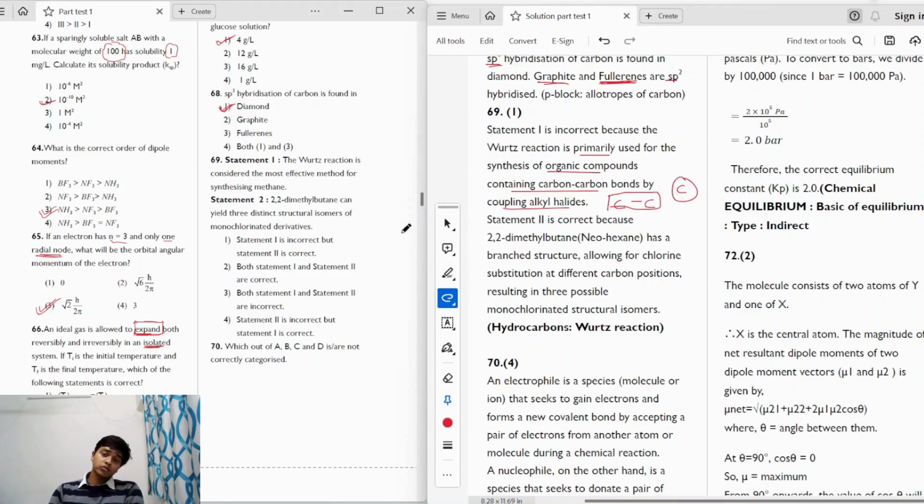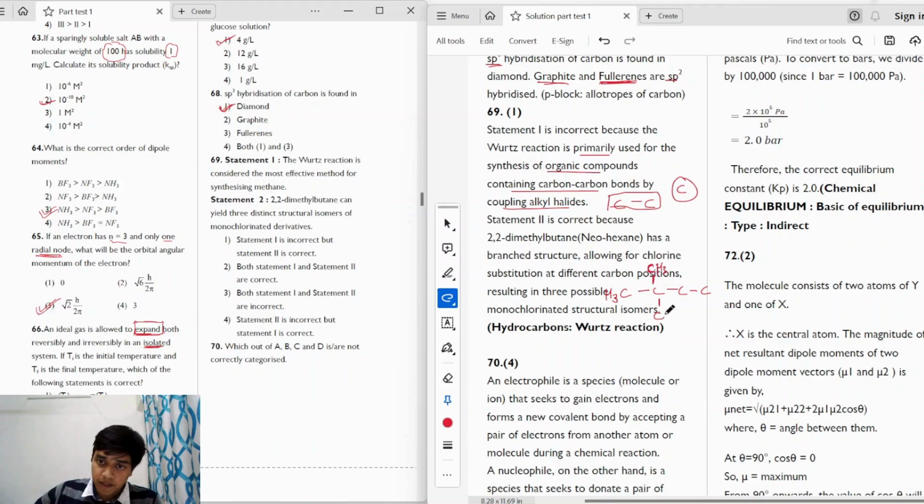So if we consider now statement 2, statement 2 says that if we do the chlorination of 2,2-dimethylbutane, so what we'll have in that, if we first draw 2,2-dimethylbutane, we'll have a 4 carbon chain and then there will be 2 methyl groups, right?